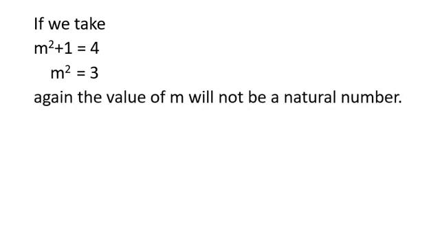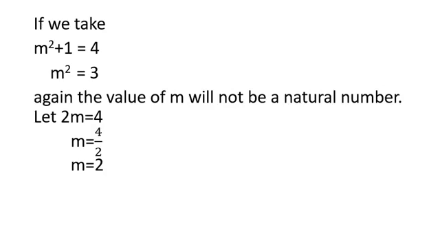Let us verify for other members. If we take m square plus 1 is equal to 4, then m square is equal to 4 minus 1, that will be 3. So again the value of m will not be a natural number. Now as we know that there are three members of the Pythagorean triplet, we are left with only one member, that is 2m is equal to 4. Now here m is equal to 4 over 2, that will give you m is equal to 2, which is a natural number, and this is our requirement also. So the value of m is equal to 2.